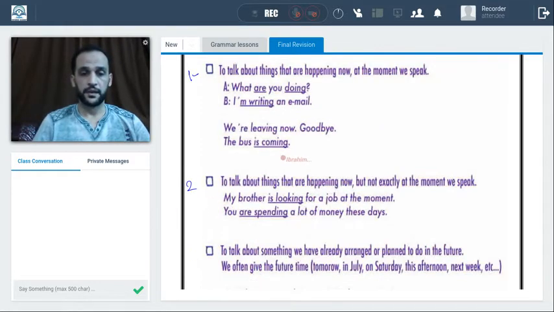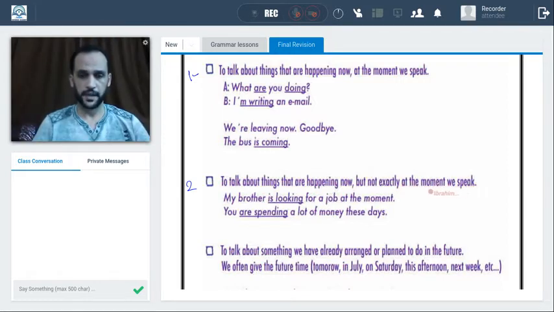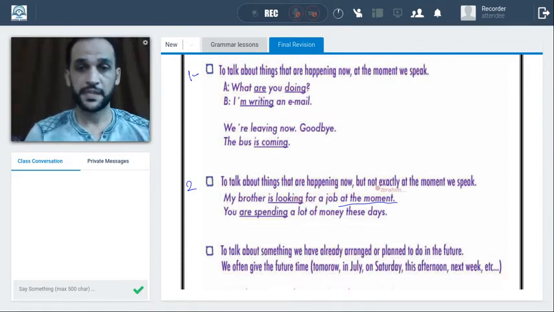Number two, I can use the present progressive to talk about things that are happening now, but not exactly at the moment we speak. Okay, for example, when we say, my brother is looking for a job at the moment. In this example, it doesn't mean that my brother is looking for a job now. It can be this week, this month, nowadays, okay, but not exactly at the moment we speak. This is number two.